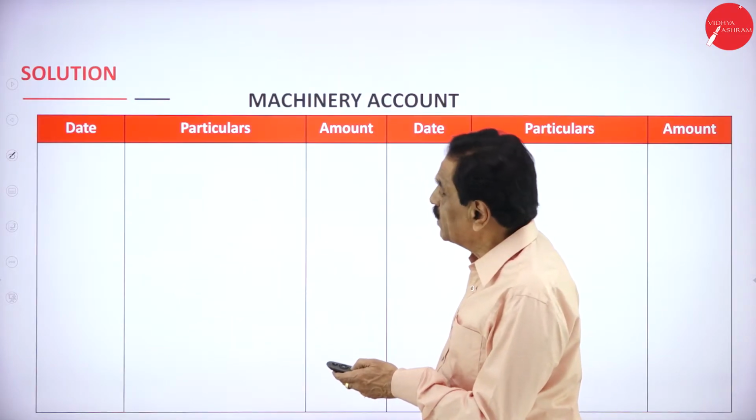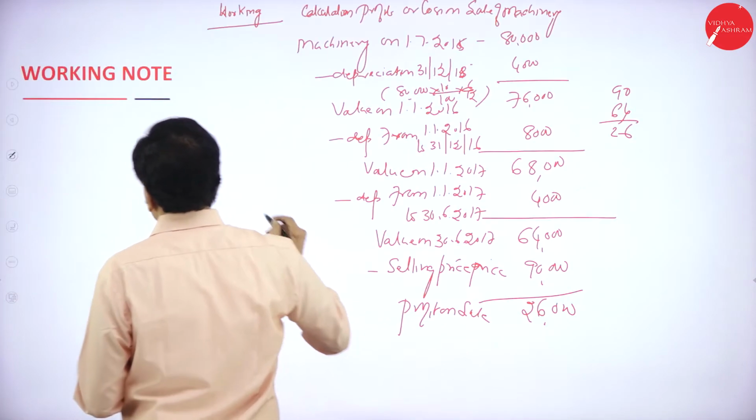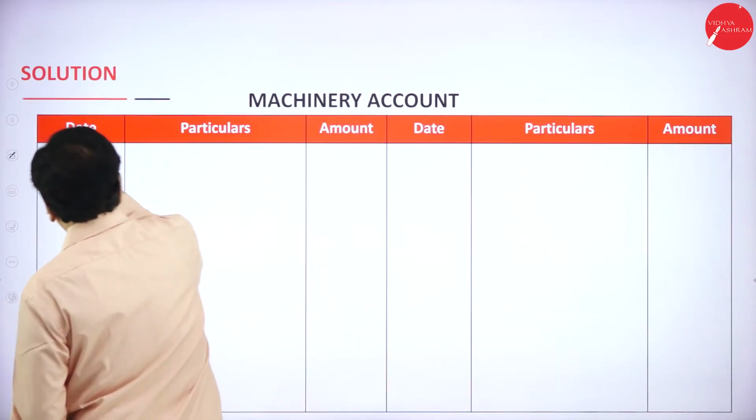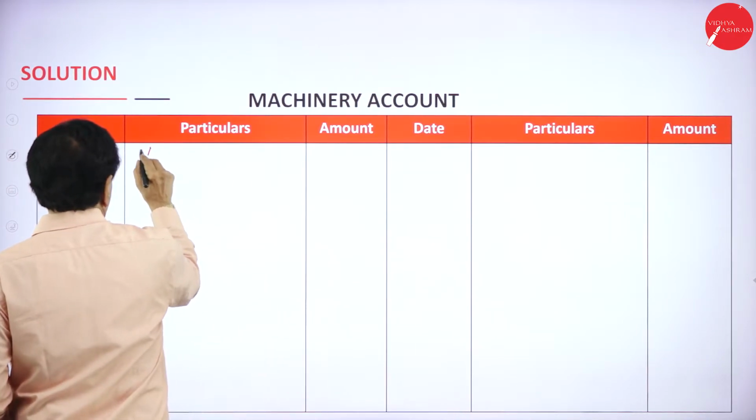Machinery account. On which day was it purchased? 1/1/2015. To bank account.